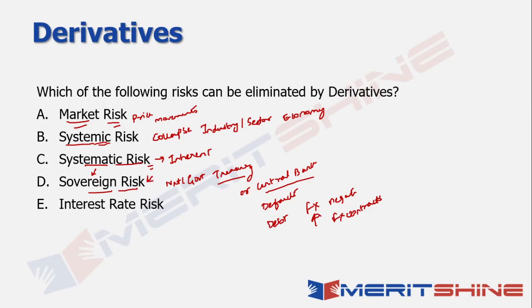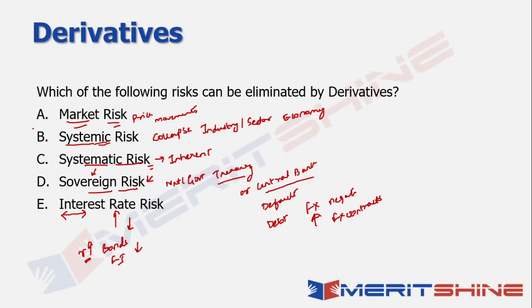Right? Similarly, when I talk about an interest rate risk, it is basically the potential for an investment to lose its value, right, as a result of any kind of interest rate changes, right? So let's say if the interest rates go up, the value of, let's say, your bonds or other fixed income investments would actually go down, because you're aware that changes in the interest rates are inversely proportional to the change in the bond price. So that's an example, right? So interest rate movements are in turn affecting the value of the investments, right? And this is one kind of a risk which can basically be protected using derivative instruments, right? So that is what is the answer in this case.